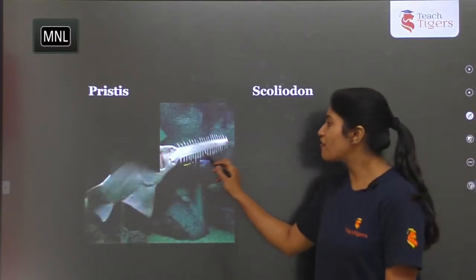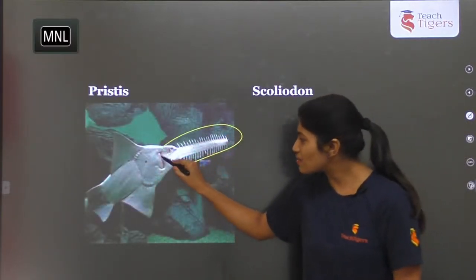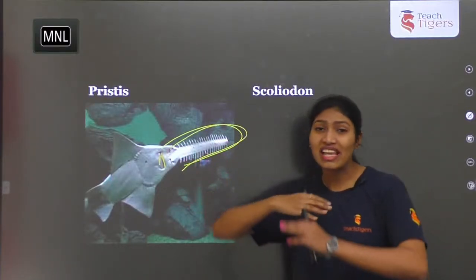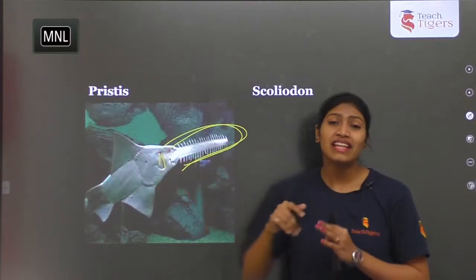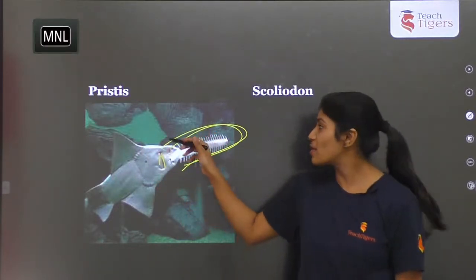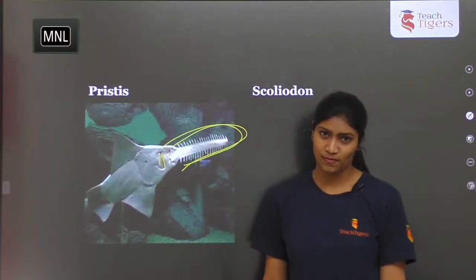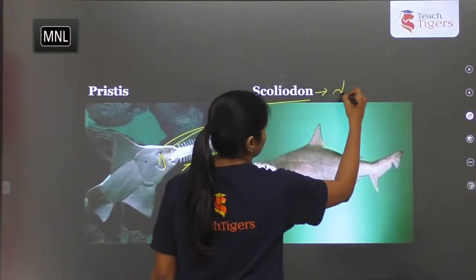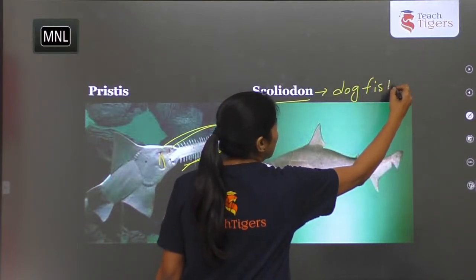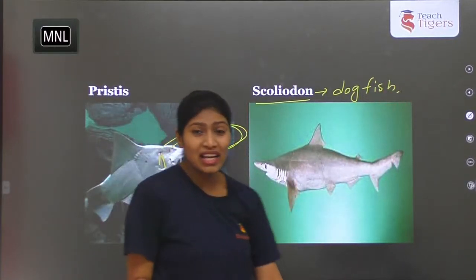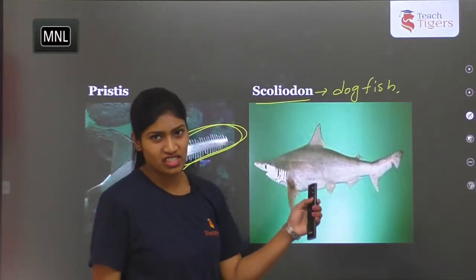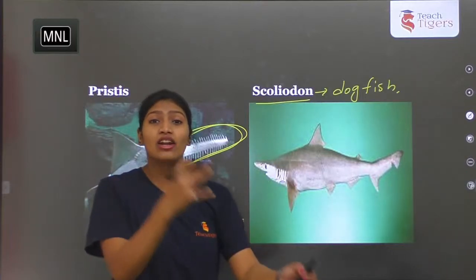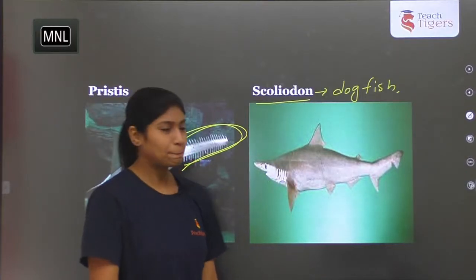Next, Pristis, sawfish. You can see the mouth, and this is the mouth. It is present on the ventral side, and there is a part which extends in front of the mouth that looks like a saw. That's why the name of this fish is sawfish. Next, Scoliodon. This is called dogfish. It has the ability to sense smell, so that's why it got the name dogfish, not because it looks like a dog. It has a feature like that of a dog, it can sense smell.